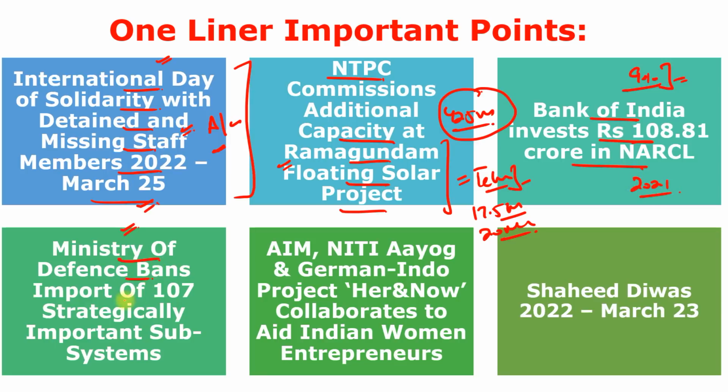Ministry of Defence bans import of 107 strategically important subsystems. It is with the aim to promote self-reliance in defence manufacturing and also to minimize imports by the defence public sector enterprises or undertakings under the Atmanirbhar Bharat or Self-Reliant India. The idea of self-reliance in defence emerged due to the ongoing war between Ukraine and Russia, as most of India's weapons and spares are of Russian origin.